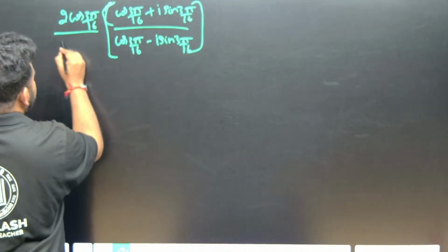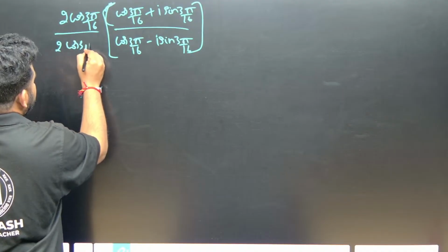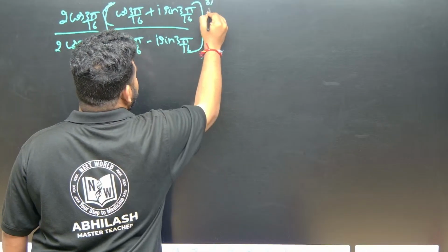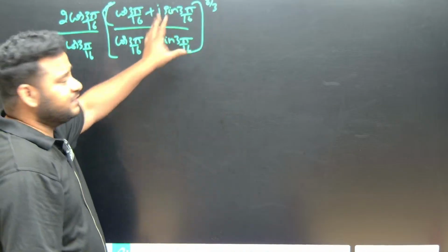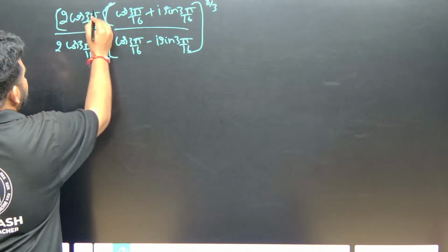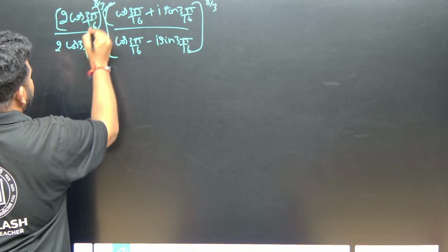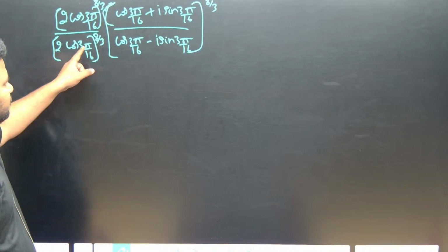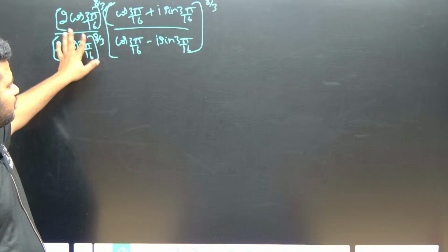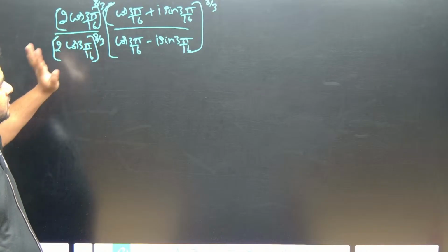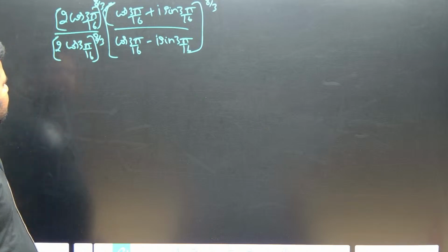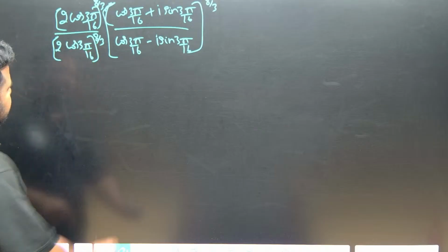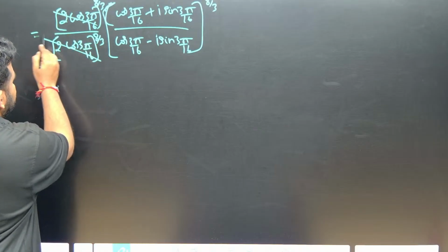Now here also I will take 2 cos 3 pi by 16. Now what do we have, friends? Here the power of 8 by 3 is there, so that will come here also. When we take common, this will also have the power of 8 by 3. Correct? Now what we can do? 2 cos 3 pi by 16 to the power of 8 by 3 in numerator and denominator, we can just cancel it.